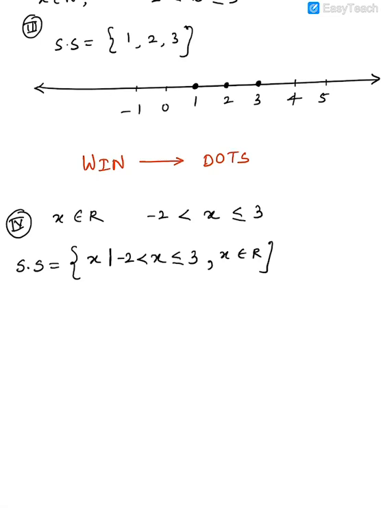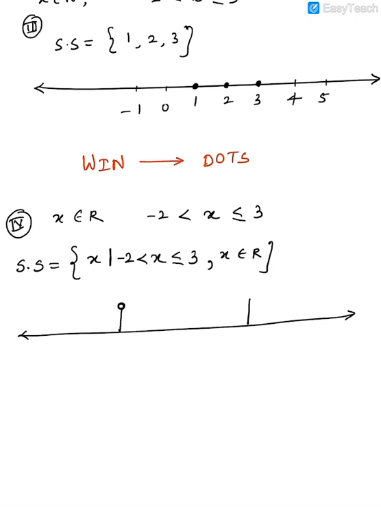Guys, next, how to make a number line for this? This is a little complicated. First, I'll draw a straight line here, and you can see -2 is not included. When it is not included, draw a hollow circle, an empty circle, to show that it is not included.